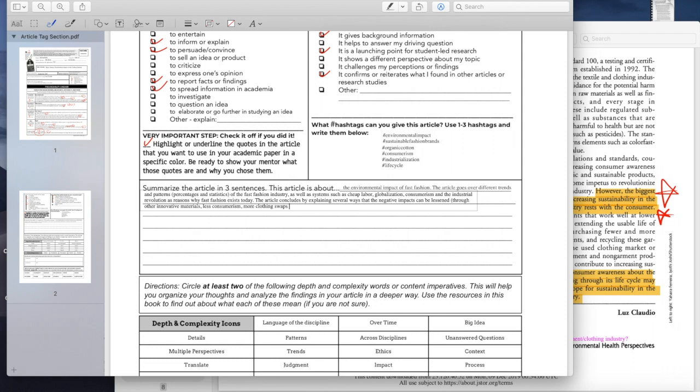Next sentence. The article concludes by explaining several ways that the negative impacts can be lessened through other innovative materials, less consumerism, more clothing swaps in secondhand markets, and by increasing awareness among consumers. So these are 3 sentences that I used to describe this entire article.